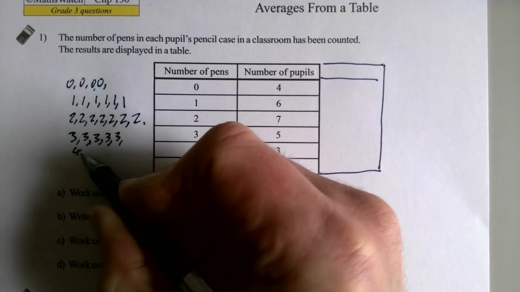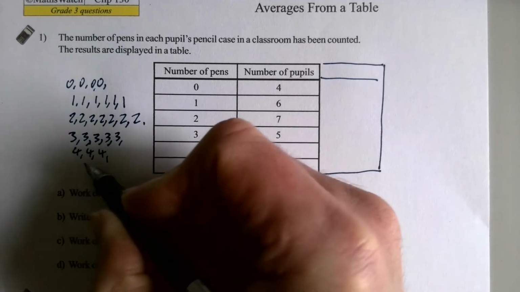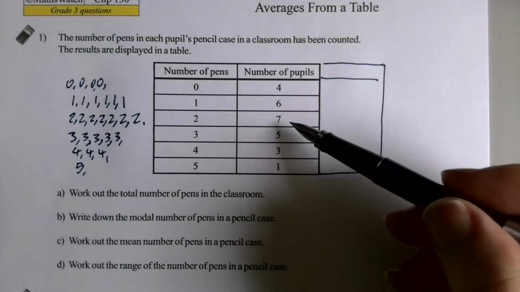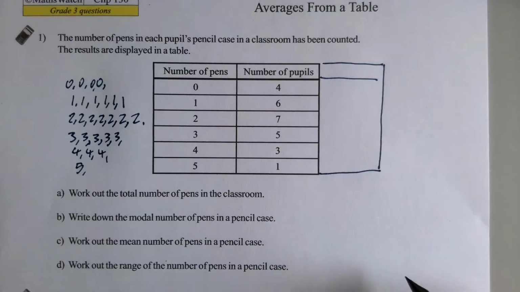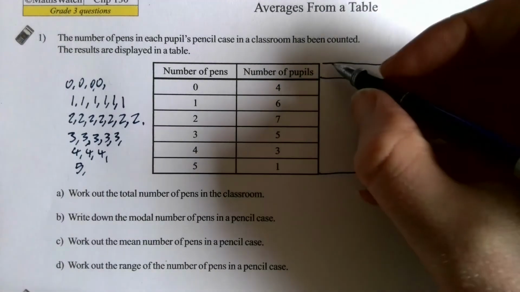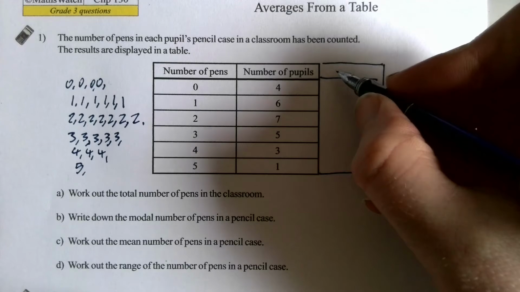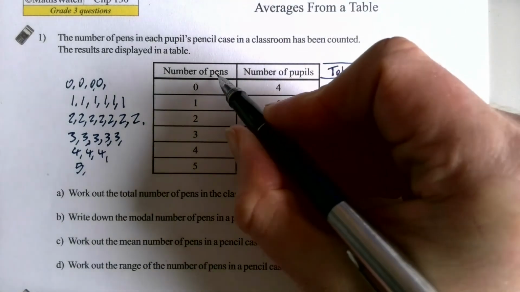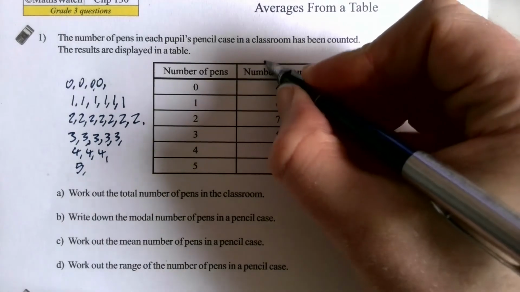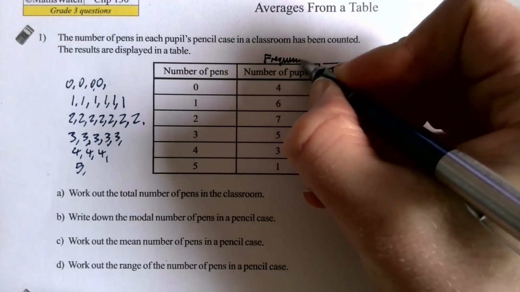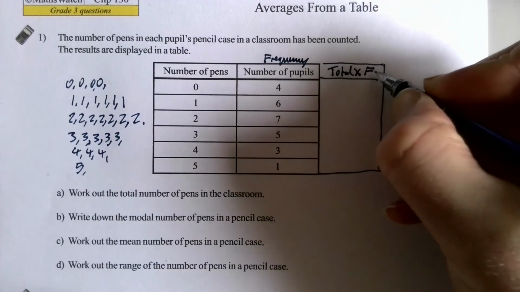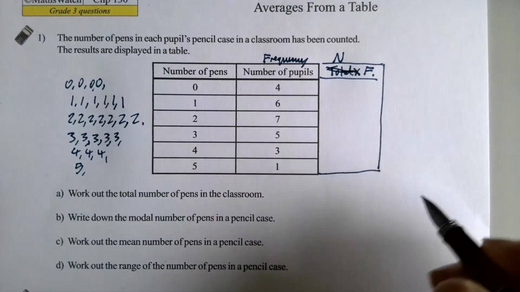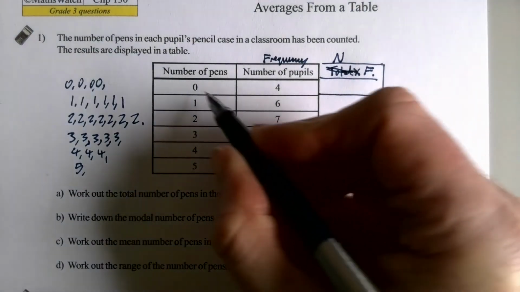3 fours. 1, 2, 3, and 1 5. And I've written all that out to make it really clear what this data is. This table means these are our numbers. So if we're looking for our total number of pens, that's going to be the number of pens times the number of pupils. Now this is often called the frequency here. So total times the frequency, or maybe I should have even written number times the frequency. So it's how many of each number we've got.